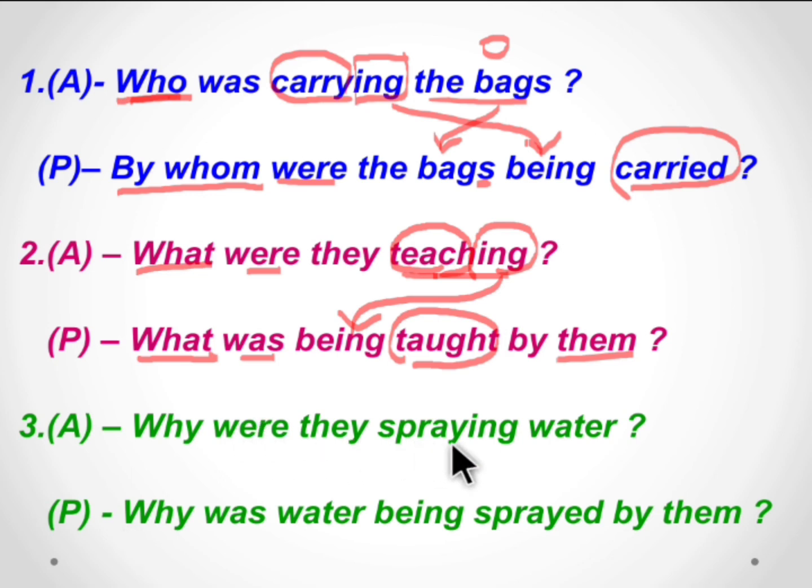Next, why were they spraying water? They is here, so we use the plural be verb were. So when the question begins with why, in the passive voice also we should begin with why. So why? Water is considered to be singular, so was. Why was water? This ing in spraying becomes being. The past participle of spray is sprayed. They changes to them, and so we use by them. Why was water being sprayed by them? This is the passive voice.